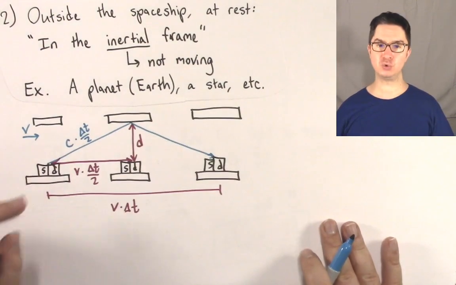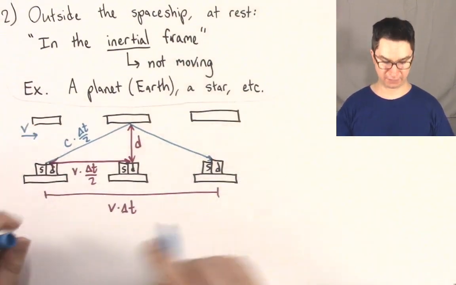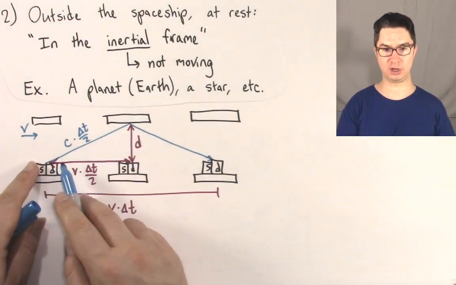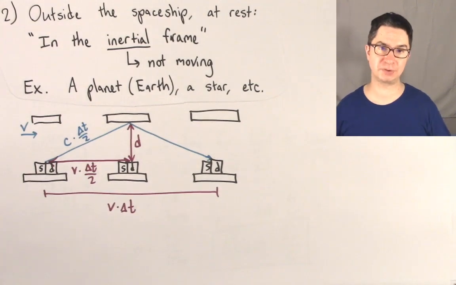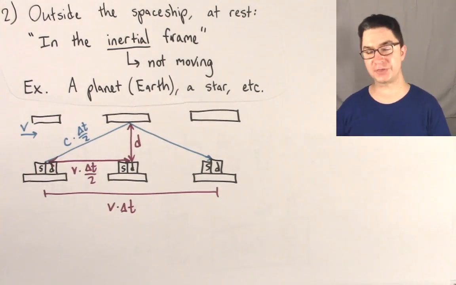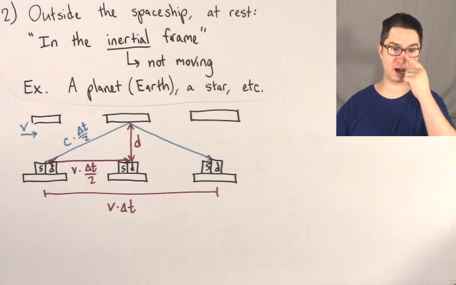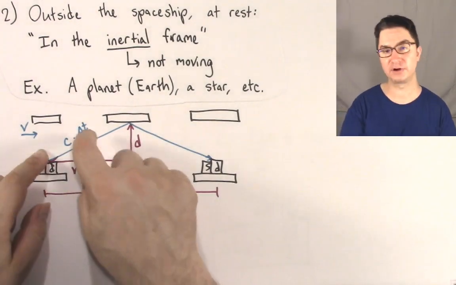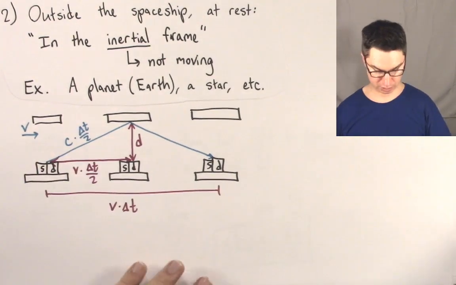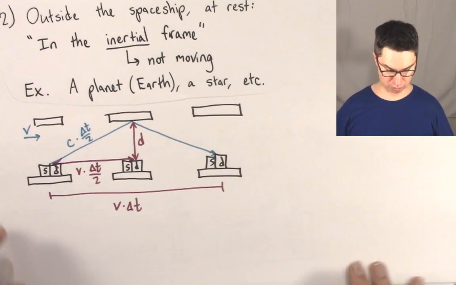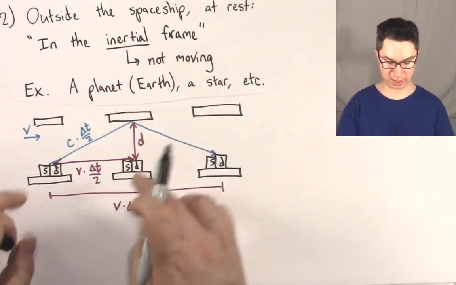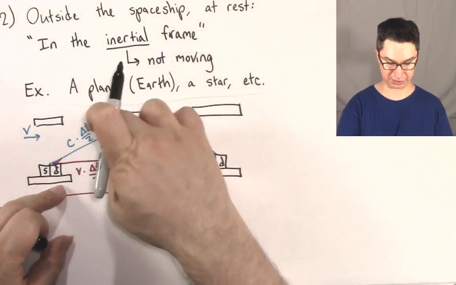And so now what you might notice is that we have a right triangle here, and with a right triangle, of course, we can use Pythagorean theorem. So let's go ahead and use Pythagorean theorem to set up this problem, and ultimately we want to solve for this delta t. Okay? So, if we set this up, we're going to say, okay, a squared plus b squared equals c squared.